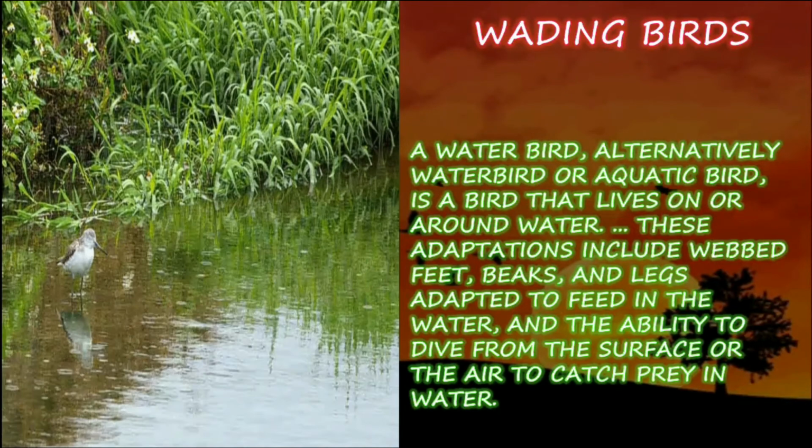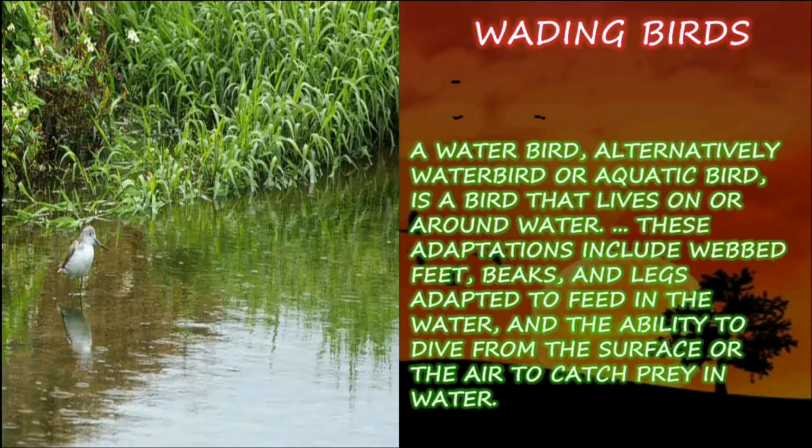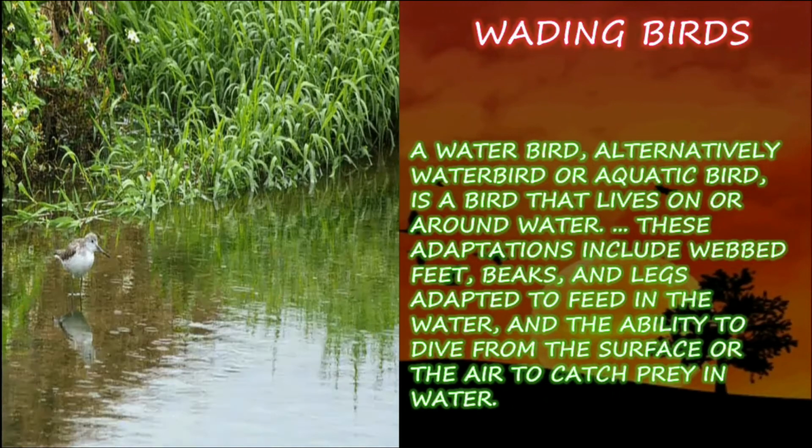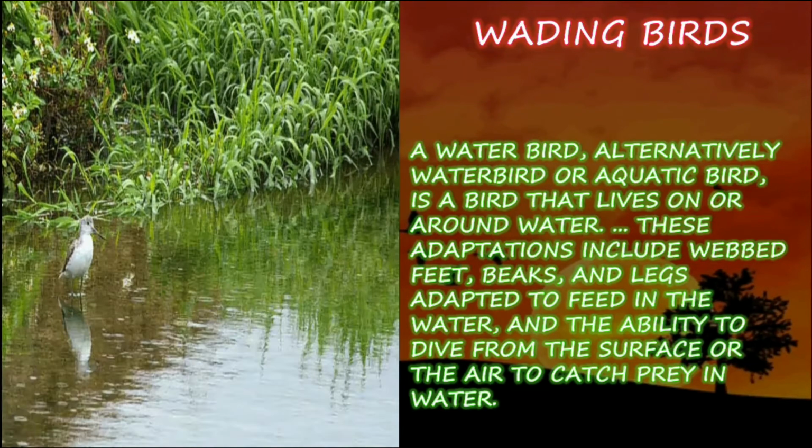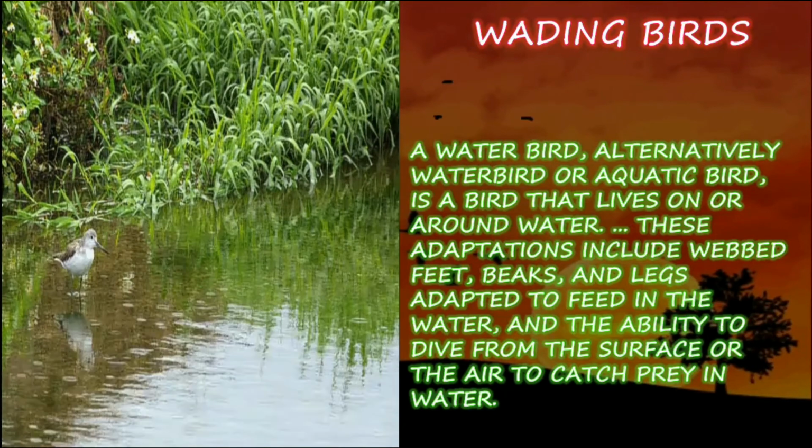Water birds. A water bird, alternatively waterbird or aquatic bird, is a bird that lives on or around water. These adaptations include webbed feet, beaks, and legs adapted to feed in the water and the ability to dive from the surface or the air to catch prey in water. So the aquatic birds have adaptations like webbed feet, beaks, and legs. They adapt themselves to live on the water.